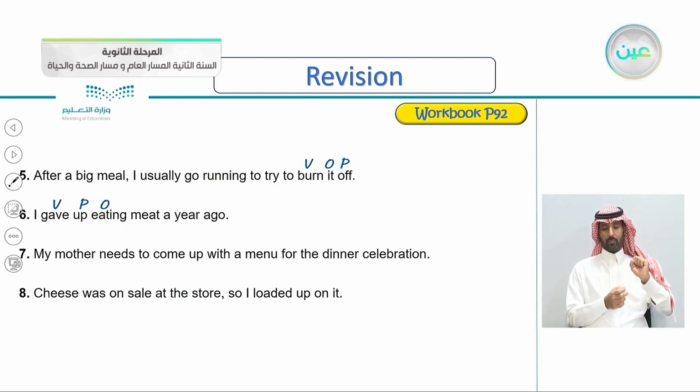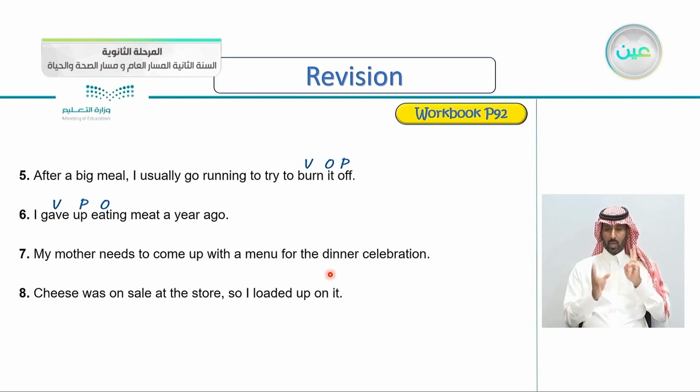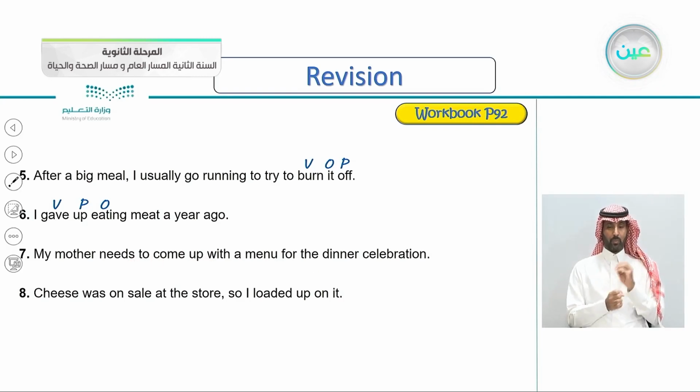Number seven, my mother needs to come up with a menu for the dinner celebration. Come up with is the phrasal verb, of course. Can you tell where's the verb, where's the particle, the object, and if there is a preposition? Let's see the correct answer. Come is the verb, up is the particle, with is the preposition, and menu is the object.